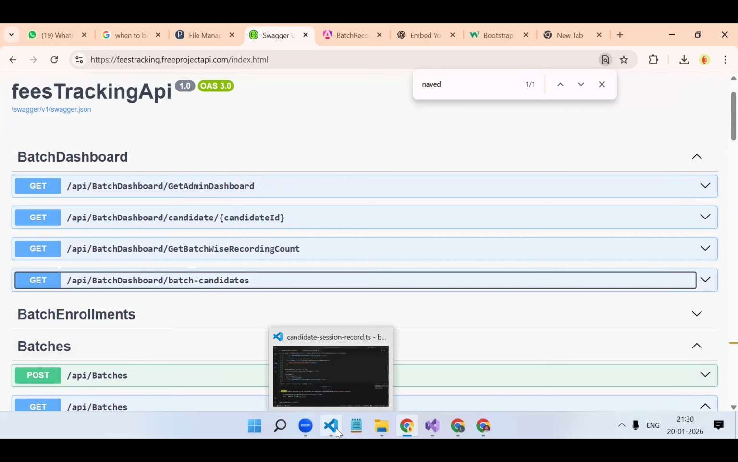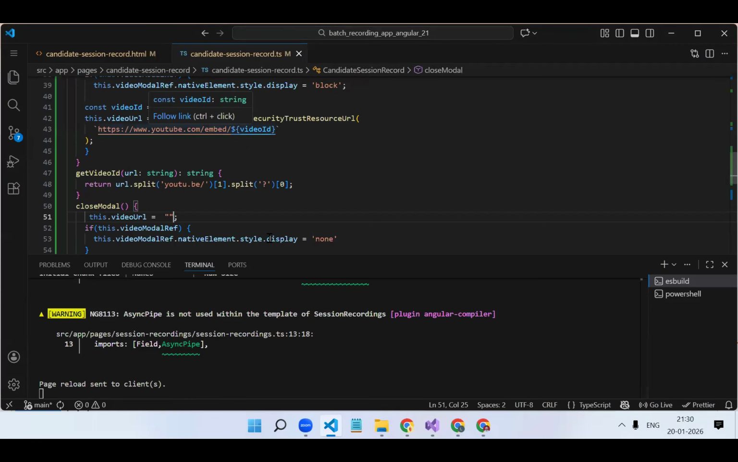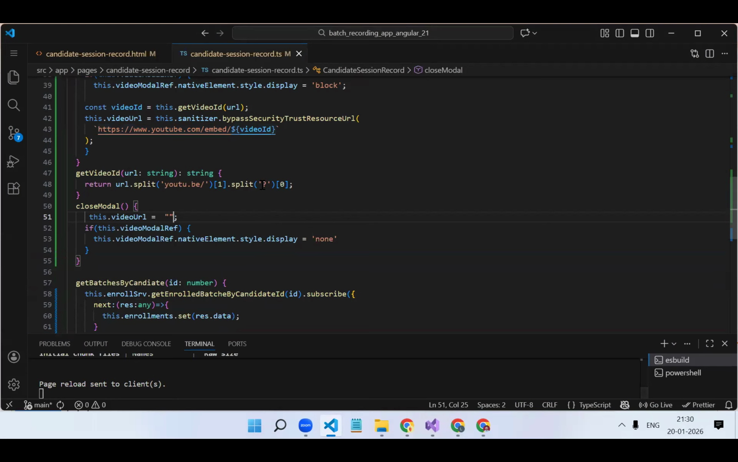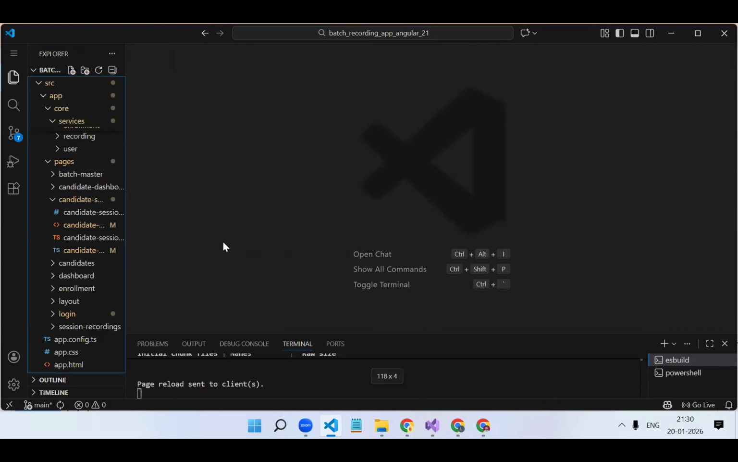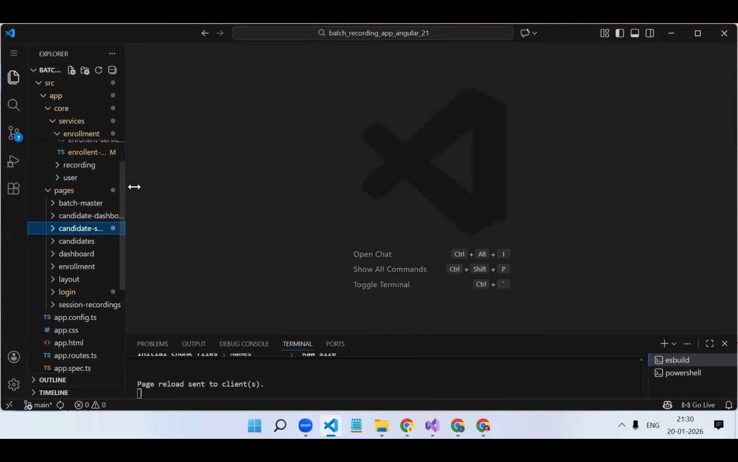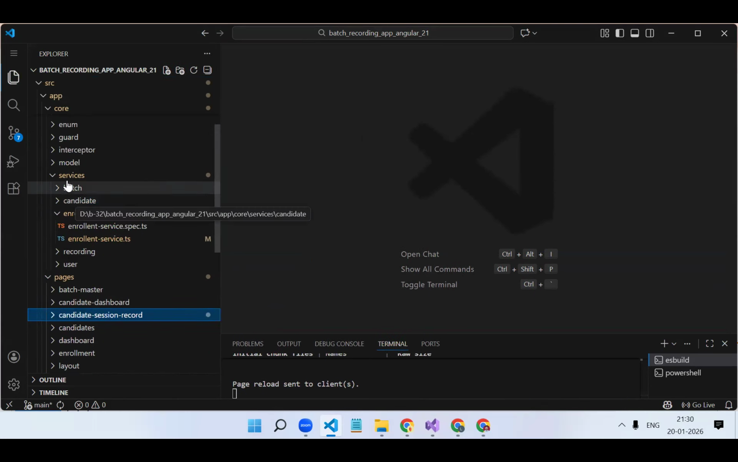What else was there? We discussed something, right? We have to see search functionality. Search functionality. Yeah.